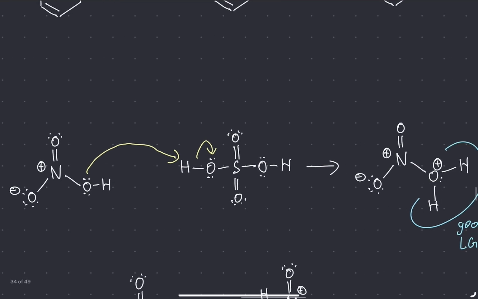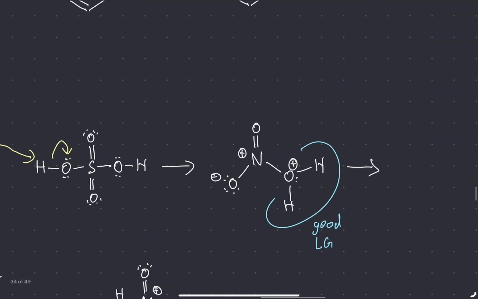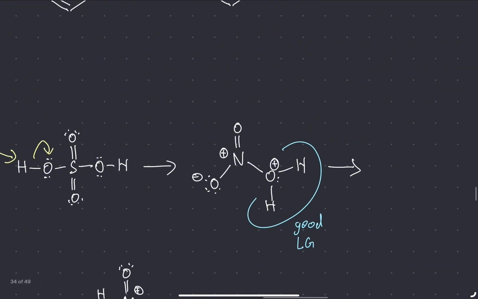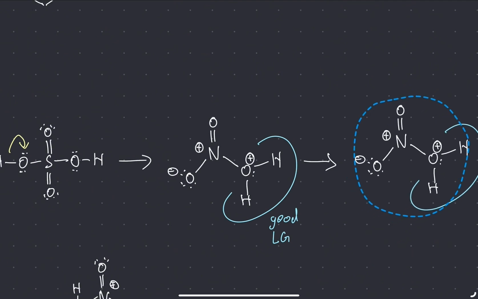And so now a nitric acid will look like this. And the sulfuric acid will just look like the same thing without the hydrogen. And it also has a negative charge on this oxygen. But that's not important. Anyways, since this part over here is a good leaving group now, it leaves. And it does that like this.